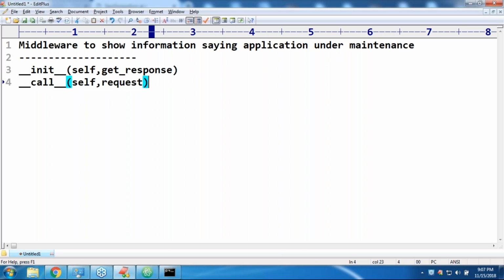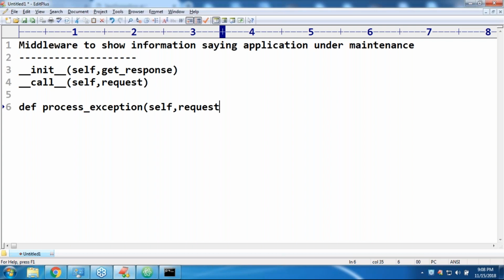Similarly, one more method we can define. Take very special care. What is that method? We just require to take process exception. Are you getting it? So def process_exception, and the arguments are self comma request comma exception.